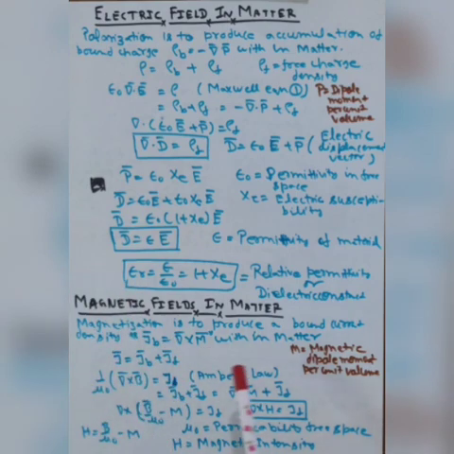Now from Ampere's law, we can write J in two forms, JB plus JF. We can now put the value of the bound current in this equation, and we will get this type of relation. Finally we can write del cross H is equal to JF, where H is equal to B by mu naught minus M, where mu naught is the permeability of free space and H is the magnetic intensity.